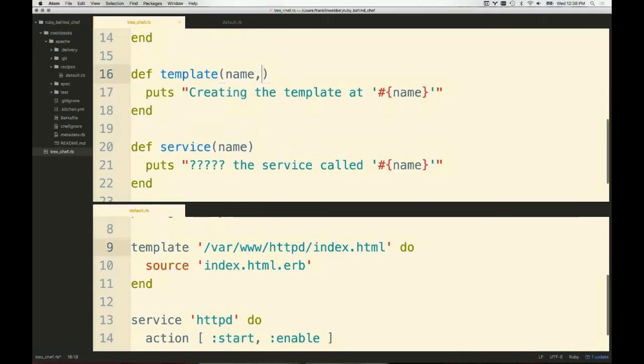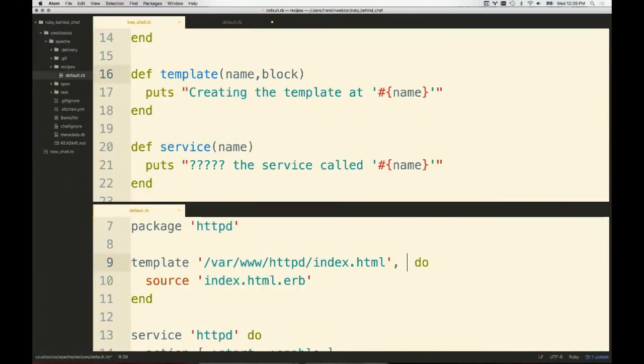So here, I'm going to put in that block. And like I said, I could call it supercalifragilisticexpialidocious. I just generically call it a block. Now, you might be asking, why this little symbol in front of this? What if you didn't put the symbol in front? Well, if you didn't, Ruby would assume that you meant a second parameter. And I did say the block is a second parameter. It's sort of like the unsung second parameter. It's this sort of hidden second parameter.